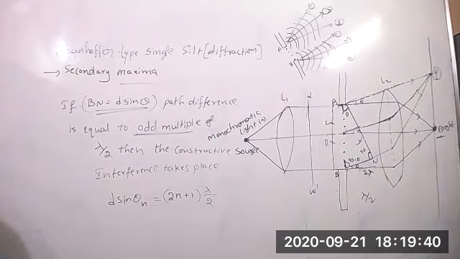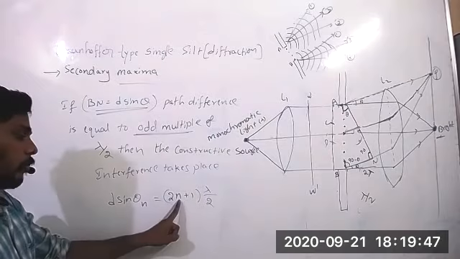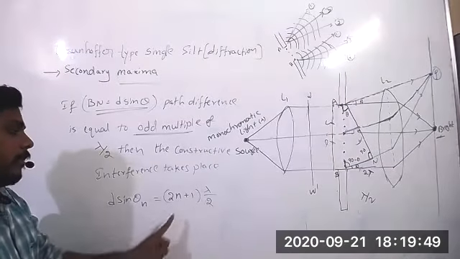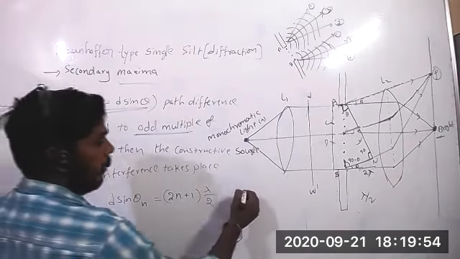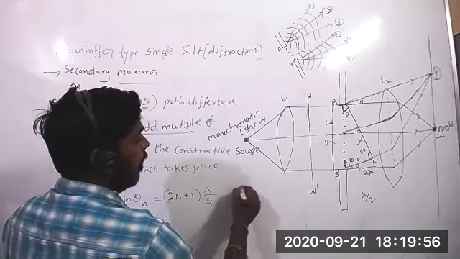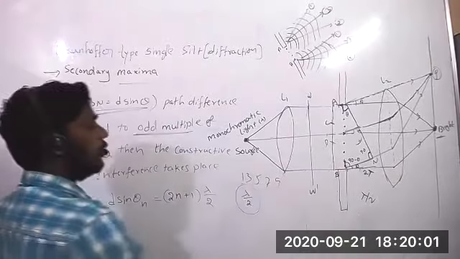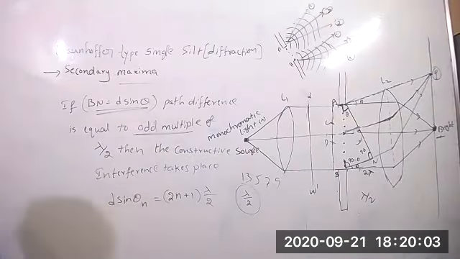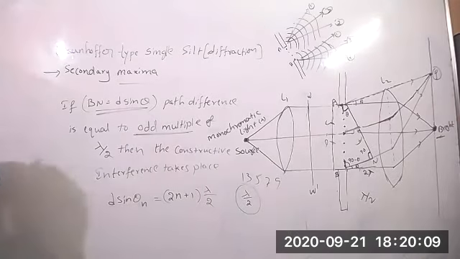If you place 0, it is 1, if you place 1, it is 3, if you place 2, it will become 5 lambda by 2. So this lambda by 2 is odd multiple, either 1, 3, 5, 7, like that. Then it forms the secondary maxima in the Fraunhofer diffraction.